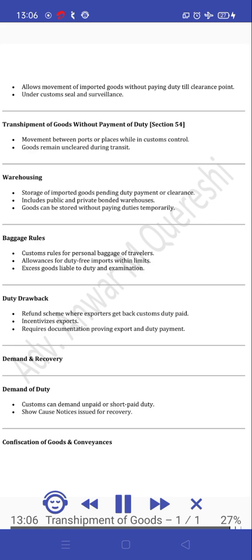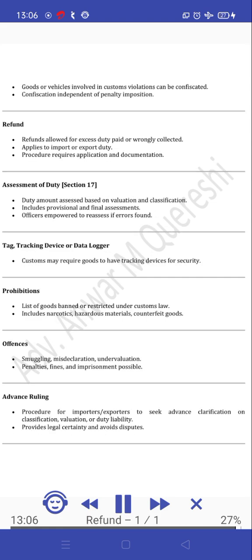Demand and recovery. Demand of duty: customs can demand unpaid or short-paid duty. Show cause notices are issued for recovery. Confiscation of goods and conveyances: goods or vehicles involved in customs violations can be confiscated. Confiscation is independent of penalty imposition. Refund: refunds are allowed for excess duty paid or wrongly collected. It applies to import or export duty. The procedure requires application and documentation.